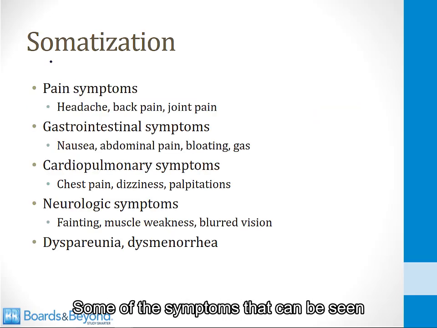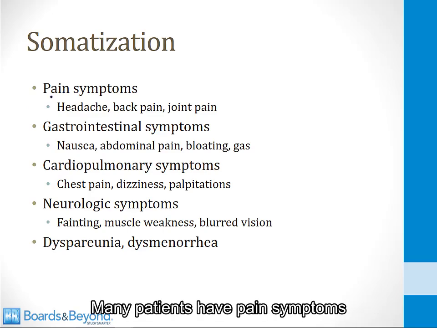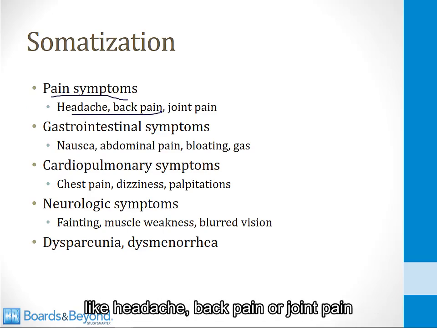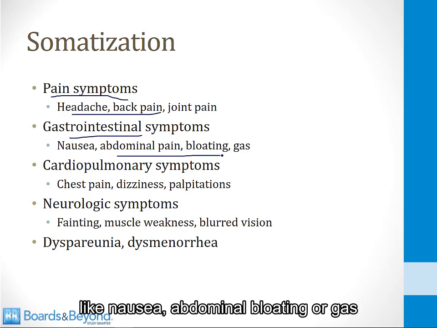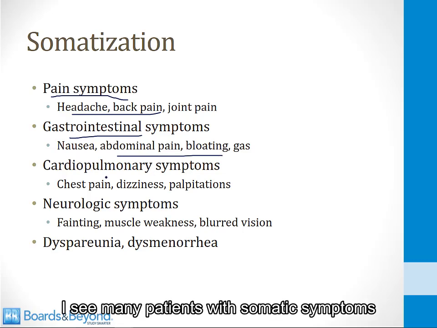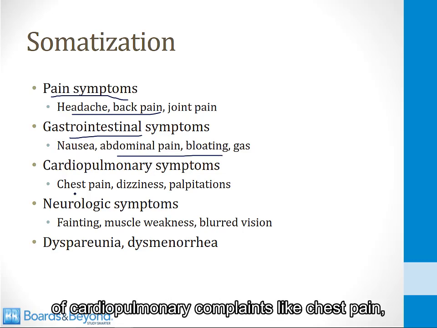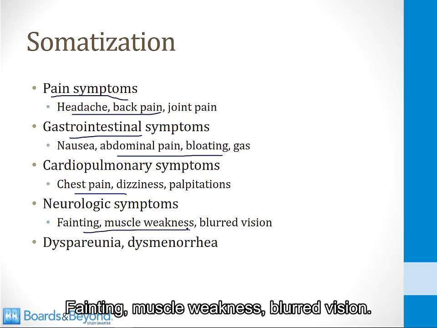Some of the symptoms that can be seen as a result of somatization are shown on this slide. Many patients have pain symptoms like headache, back pain, or joint pain that medical science can't explain. Many patients with chronic GI complaints like nausea, abdominal bloating, or gas have symptoms that cannot be explained. I see many patients with somatic symptoms of cardiopulmonary syndromes like chest pain, dizziness, or palpitations. Some patients have neurologic symptoms. Some of those are shown here: fainting, muscle weakness, blurred vision.